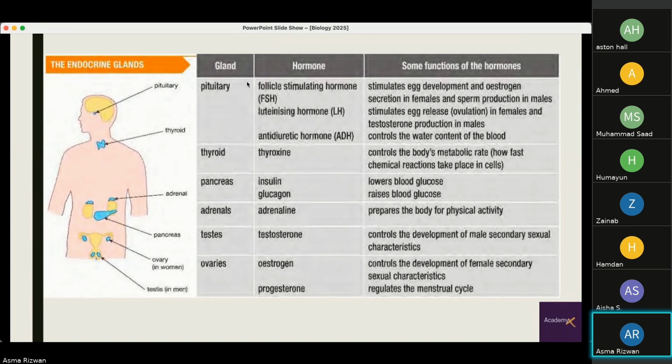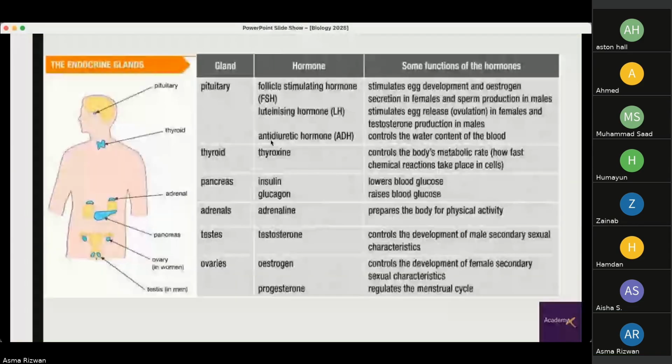Thyroid hormones: the thyroid gland secretes thyroxine, which controls the body's metabolic rate. The pancreas secretes insulin and glucagon. Insulin lowers blood glucose and glucagon raises blood glucose. The adrenal glands secrete adrenaline, which prepares the body for physical activity. These include fight, flight, and fright. Testes secrete testosterone, which controls the development of male secondary sexual characteristics, and ovaries secrete estrogen and progesterone. Estrogen controls the development of female secondary sexual characteristics, and progesterone regulates the menstrual cycle.